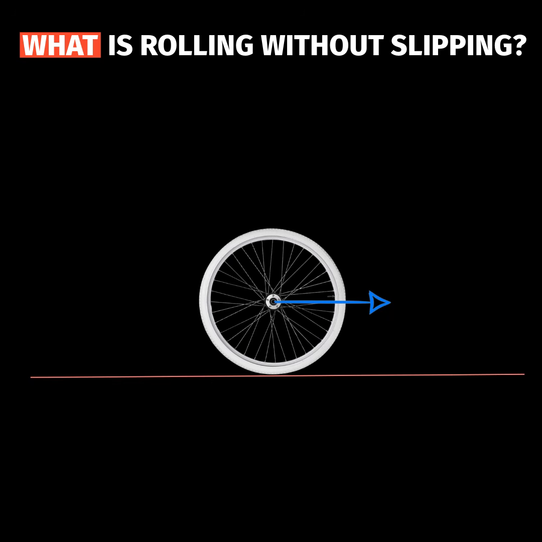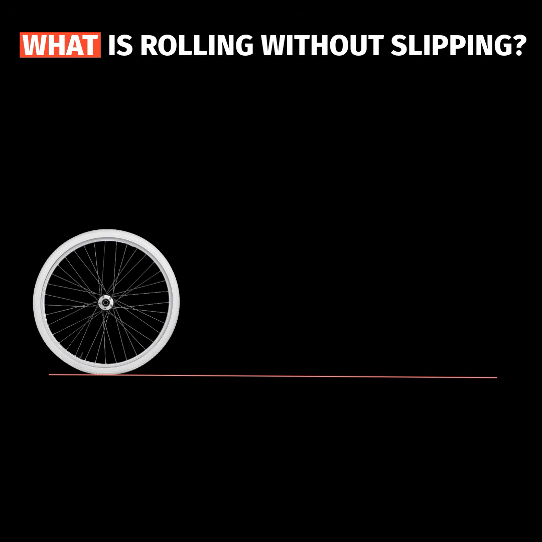In rolling without slipping, there is no relative motion between the wheel and the surface at the contact point, quite the way we consider when studying friction. So let us say you are standing on a sidewalk observing a cycle wheel as it rolls along. What you see is the center of the wheel move forward at a constant speed, and let us call it V center of mass.